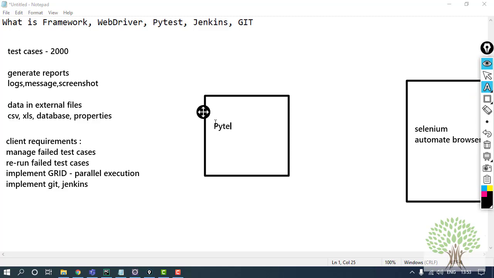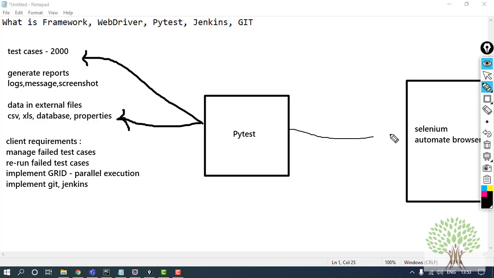PyTest is a framework which helps you write the test cases in a proper format, and it's also going to help you perform these actions. Fine. So what will PyTest do? It will collect the test cases. It will read the data from external files. It will interact with the Selenium part, and Selenium will act on its action. It will automate the browser and complete my test cases.